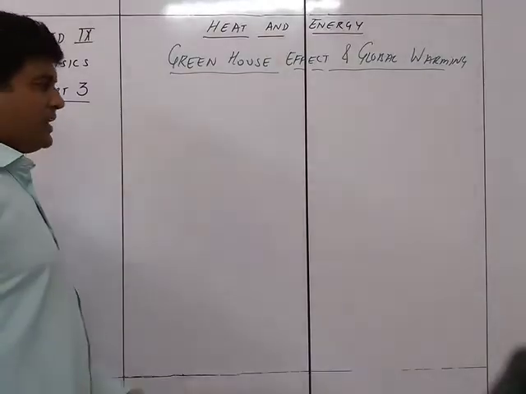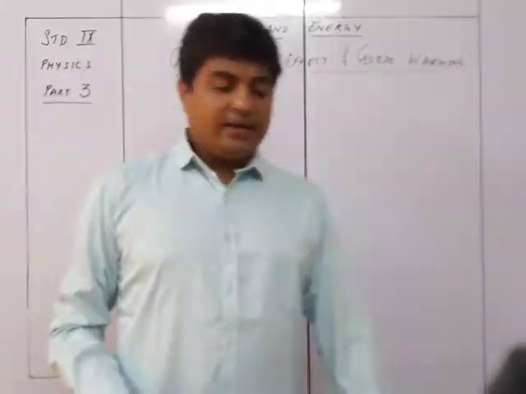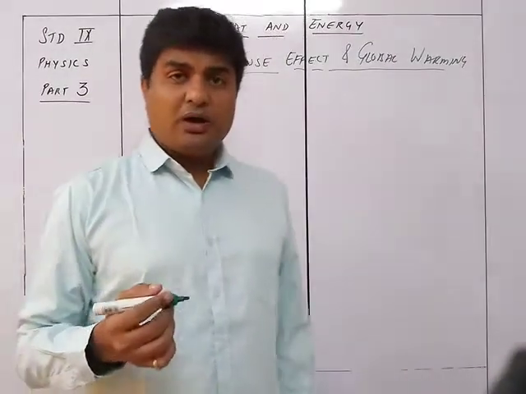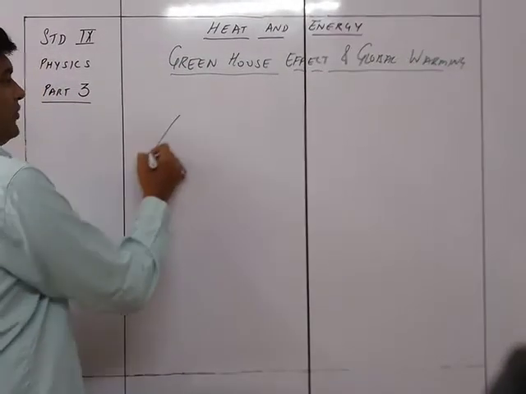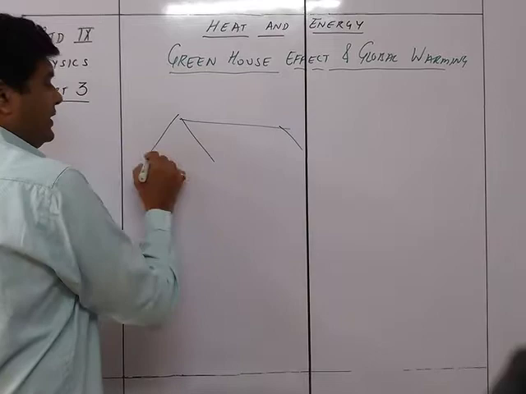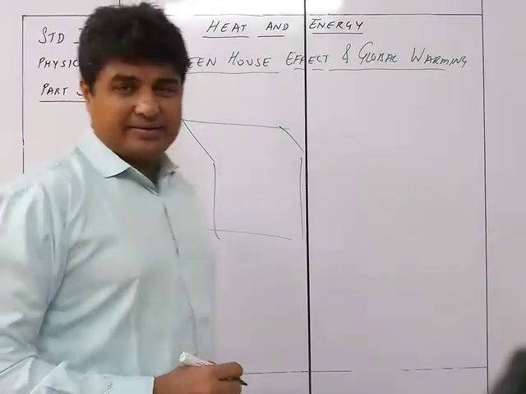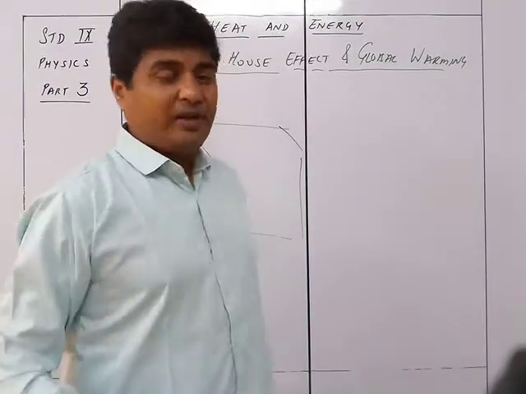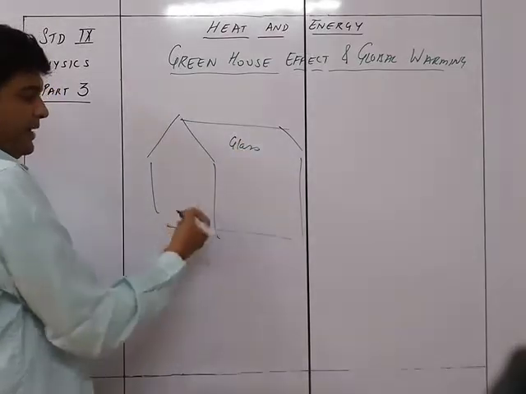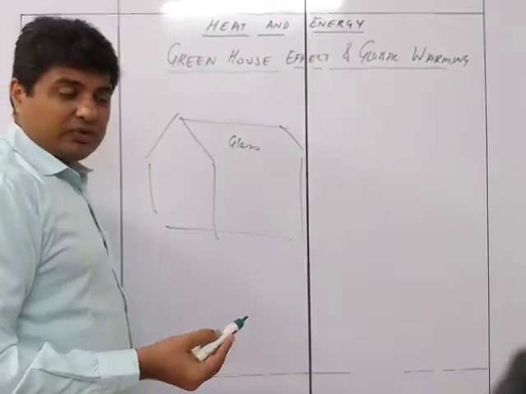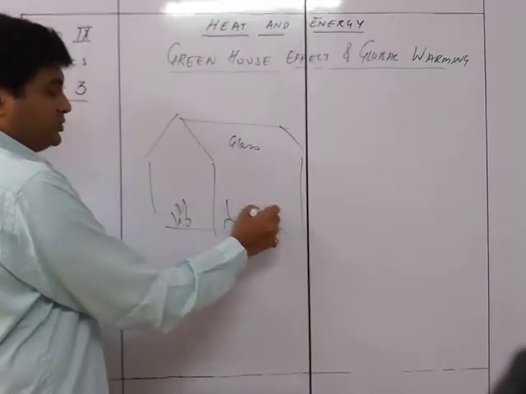So we have studied in the earlier chapters, in earlier standards in fact, the greenhouse effect. The greenhouse is a kind of house which will be there in very cold countries. In cold countries, they will be having a glass house. This is a glass house which is made for the plants, for the nursery. Basically, plants and all will be kept over here. So in this particular greenhouse.